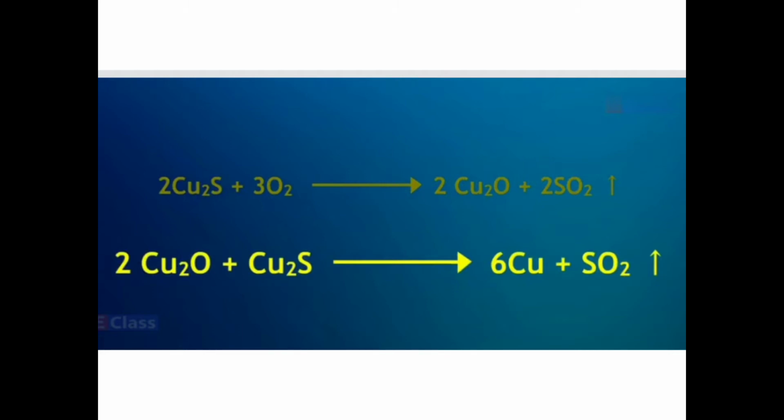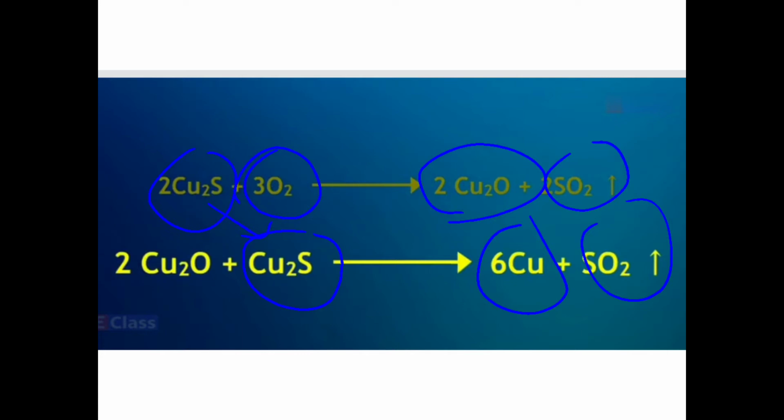So let us understand how to do it. Copper is obtained from the copper sulfide by just heating in the air. So what happens is the copper sulfide reacts with oxygen. You can see when it is just heated, it reacts with oxygen to give you copper oxide. And this copper oxide so formed again reacts with copper sulfide, and it gives you copper. And in this process sulfur dioxide gas is continuously evolved.